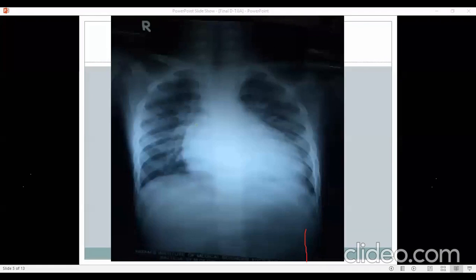In left atrial appendage abnormalities, which are commonly seen in transposition, can we detect them on the X-ray or something?